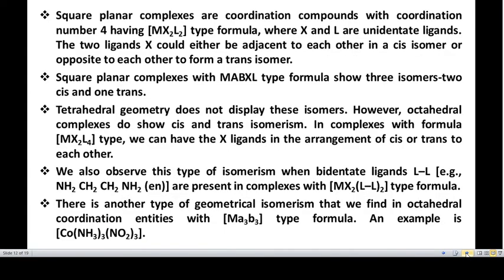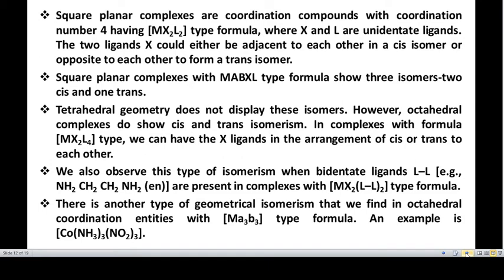Square planar complexes are coordination compounds with coordination number 4 of the formula MX2L2, where X and L are unidentate ligands. The two ligands X could either be adjacent to each other in the cis isomer or opposite to each other to form the trans isomer.